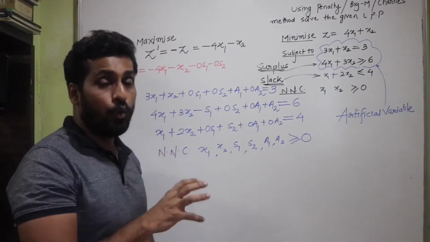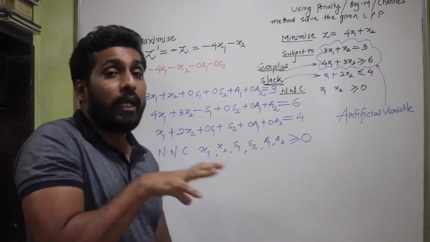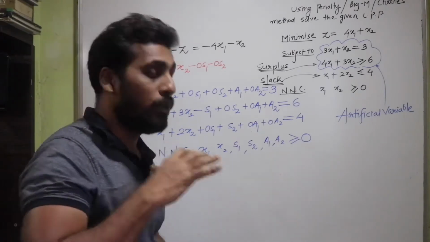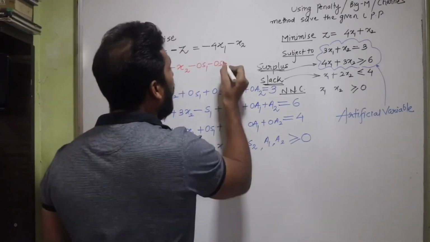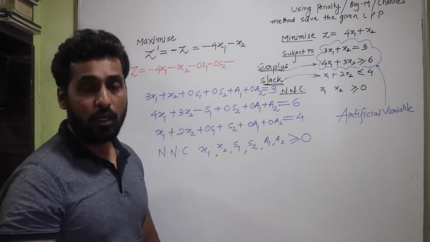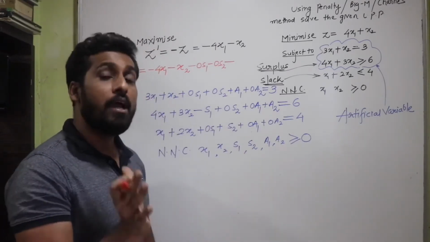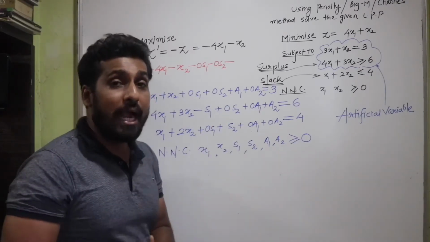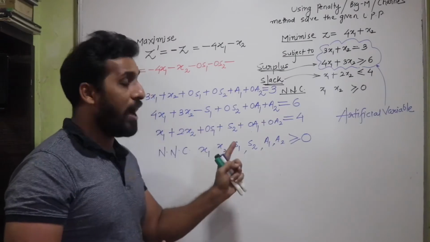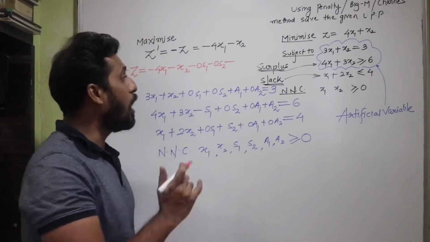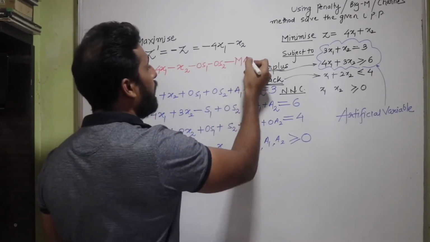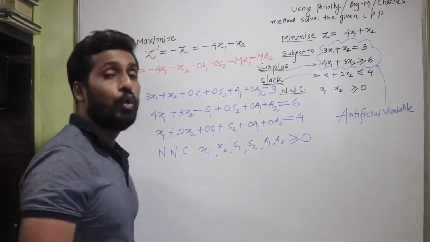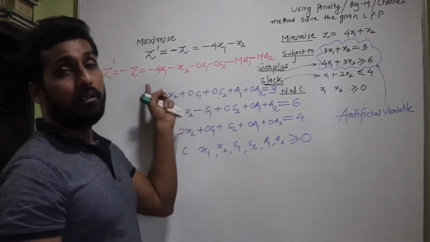So we are going to put up a penalty. Now since you are putting up a penalty, that means you are removing something, you are taking away something. So that is why you will put a negative sign here with a very large penalty multiplied with the artificial variables. So how many artificial variables did we have here? We had two artificial variables, a1 and a2. So I'm going to write minus of Ma1 and minus of Ma2. So that is what the big M method is.